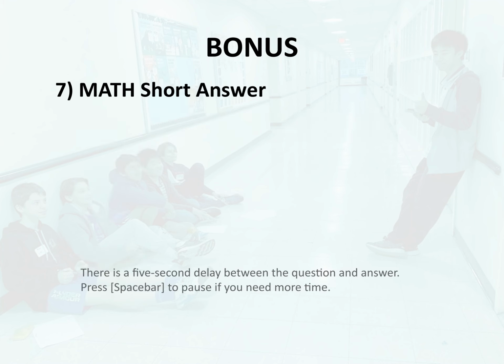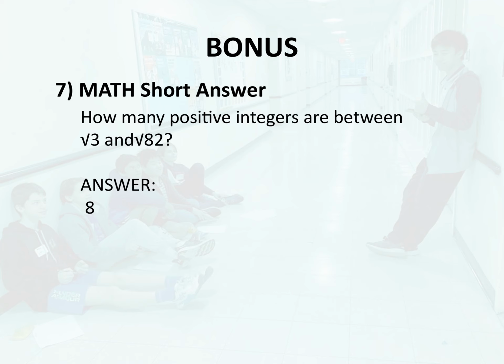Bonus 7. Math. Short answer. How many positive integers are between the square root of 3 and the square root of 82? Answer 8.